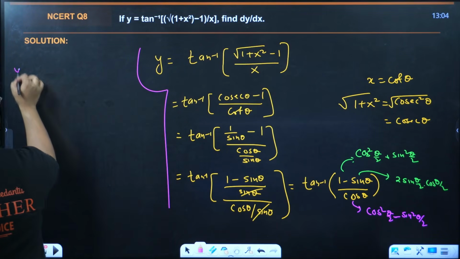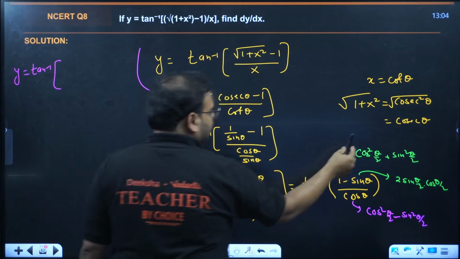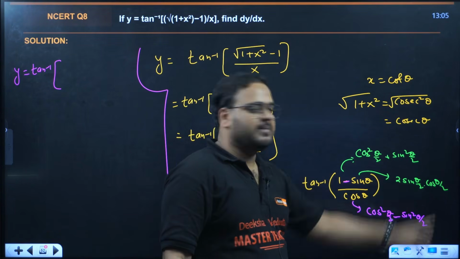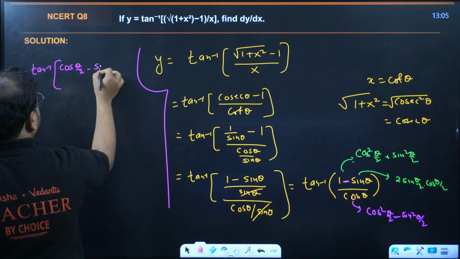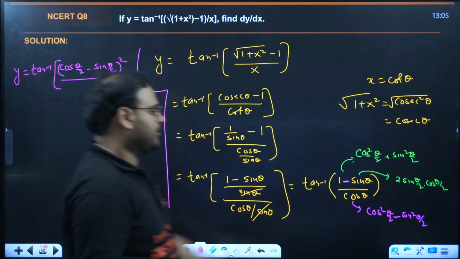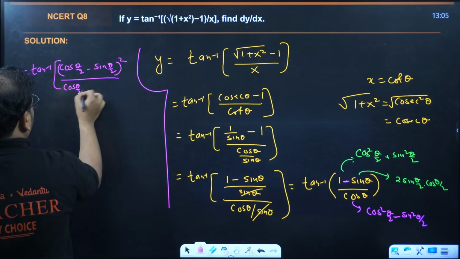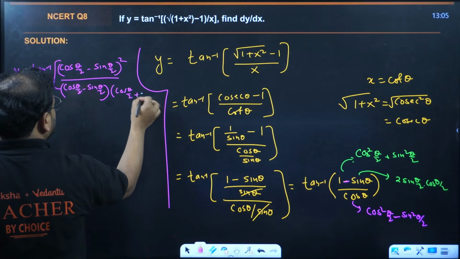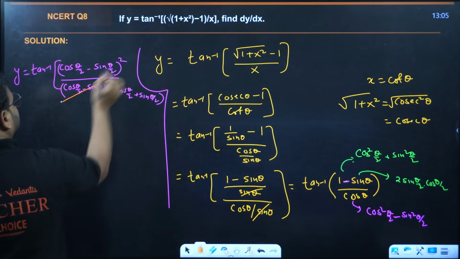So getting the value very beautifully, y equal to tan inverse of, in the bracket you'll have, check, a square b square minus 2ab. There's a minus sign over here. a square b square minus 2ab becomes a minus b the whole square. So cos theta by 2 minus sin theta by 2 whole square divided by denominator cos square minus sin square. What do we have? So we have over here cos theta by 2 minus sin theta by 2 into cos theta by 2 plus sin theta by 2. Check, this will cancel extra.